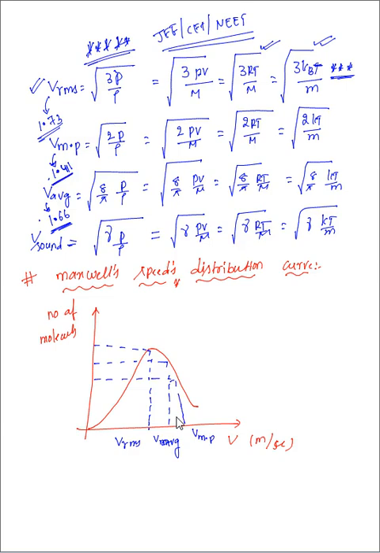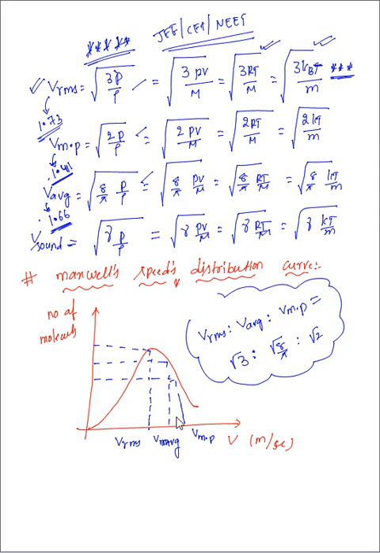So for example, if they ask you ratios, V RMS is to V average is to V most probable is equal to what we can write. If you observe now here, P by rho is common. What we can write here? Root 3 is to root 8 by pi is to root 2 you will get. This is nothing but the ratio of velocity of RMS to the most probable. They can ask you direct questions from here.